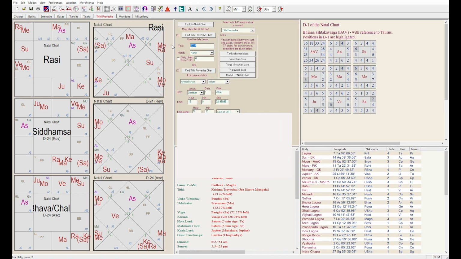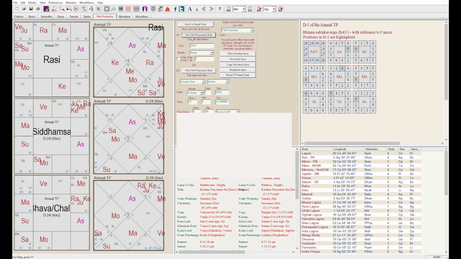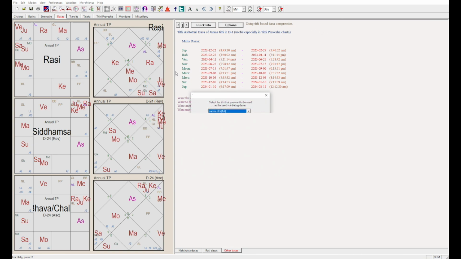Let me pull up the Tithi Pravesha chart for 2023. And he took up the first attempt in January 2024. So the dasha that was active during that time in the compressed Tithi Ashtotari dasha of D24 was Moon dasha.